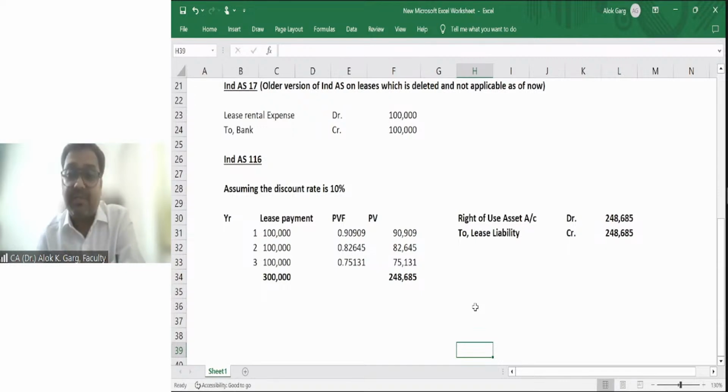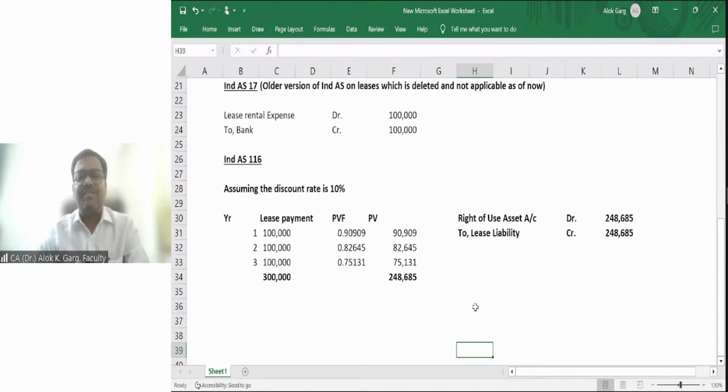When the standard setters and regulators were debating, they asked: if you are getting a license from the government or from anyone, you capitalize that license as an intangible asset. Why? Because in the license we are getting a right to operate, a right to use.